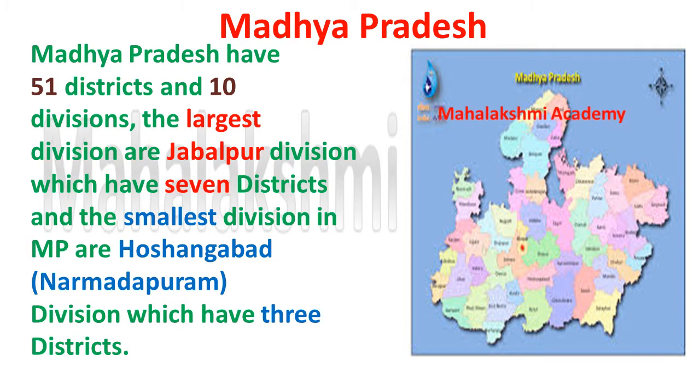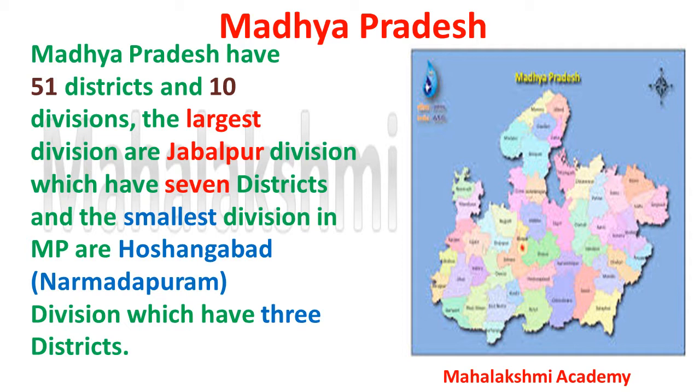Madhya Pradesh has 51 districts and 10 divisions. So it becomes very difficult to learn all those 51 districts. That's why I developed the short code which will definitely help you to learn all the districts in an easy way.